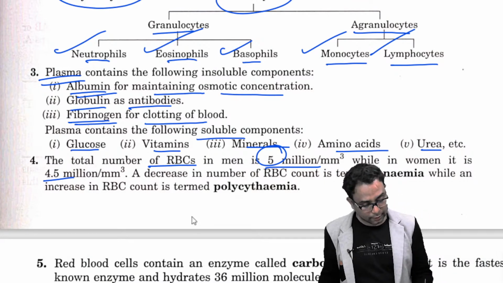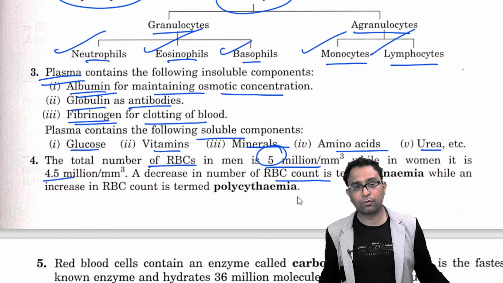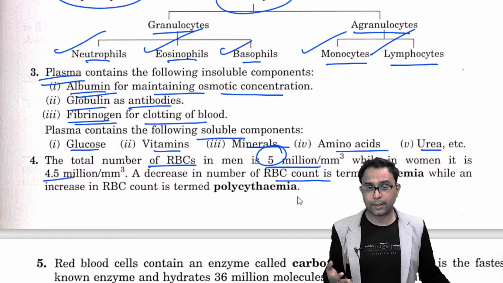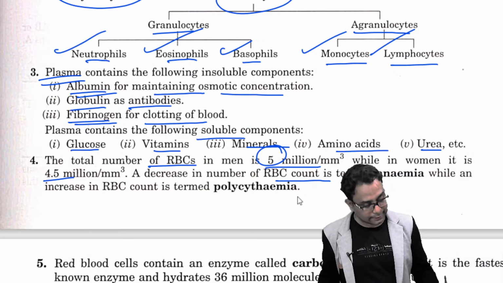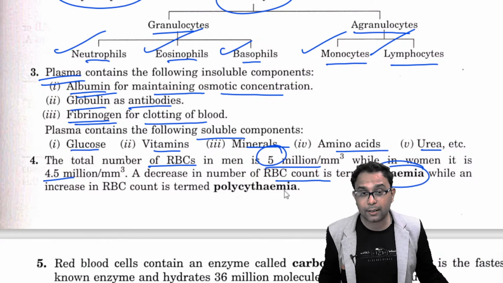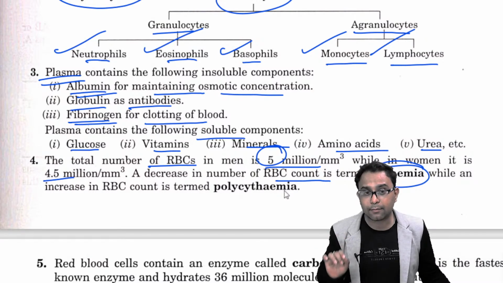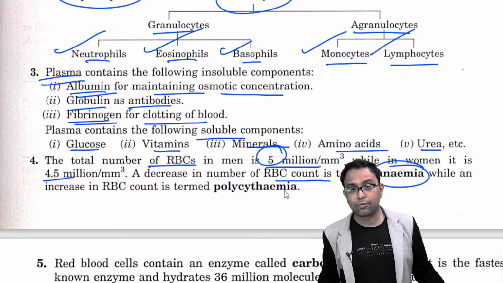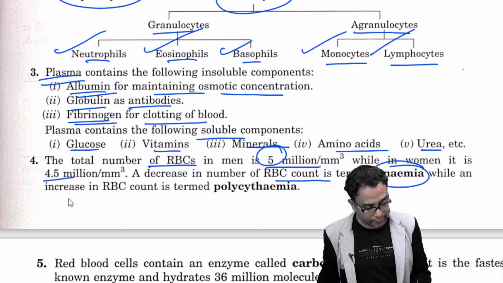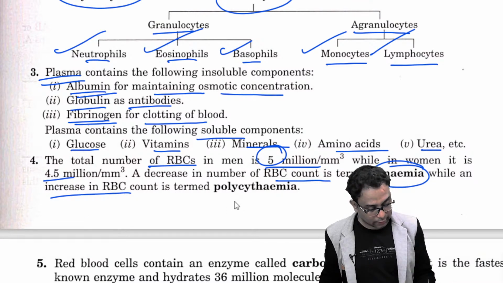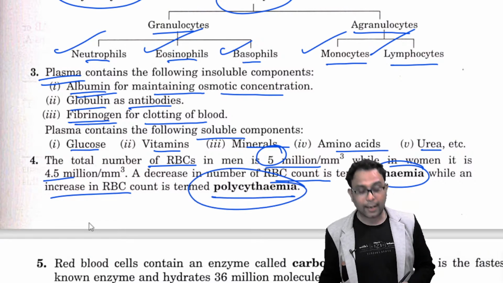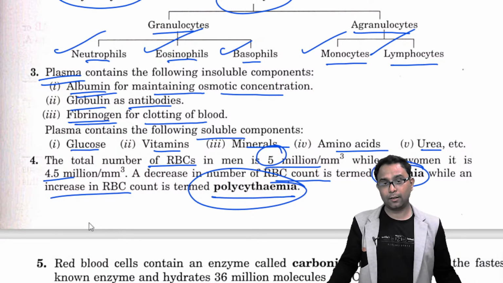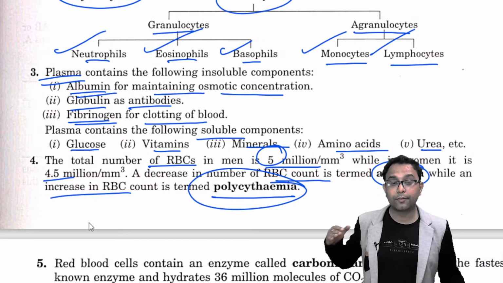When the RBC count decreases, what type of disease happens? When the RBC count decreases, it is termed anemia. So what is happening in anemia? The RBC count ultimately decreases, right? On the other hand, sometimes the RBC count also increases. That time it is called polycythemia. Anemia is the most important term, but also bear in mind polycythemia, right? That means the RBC count will increase.